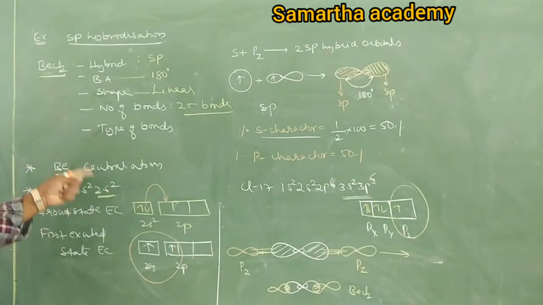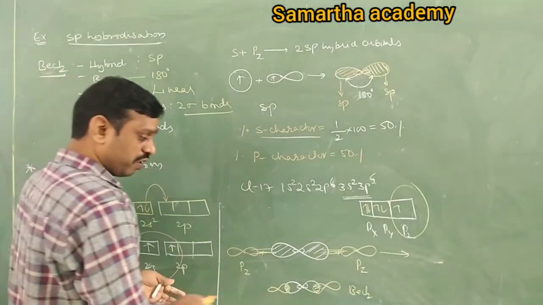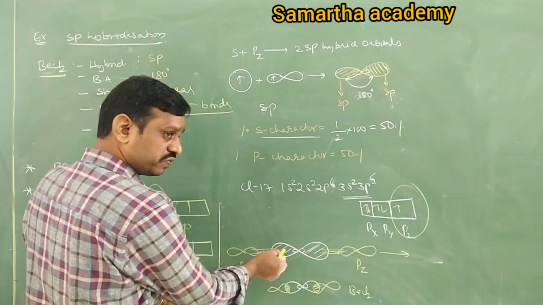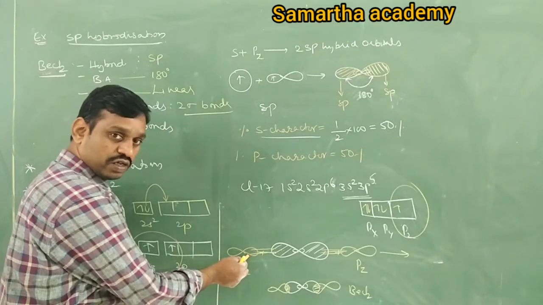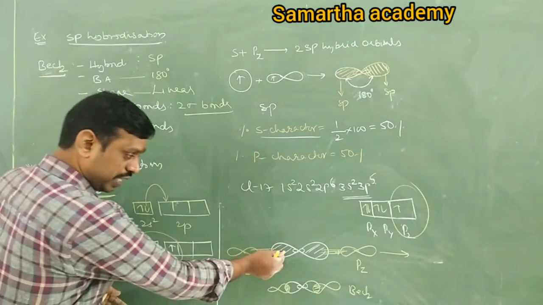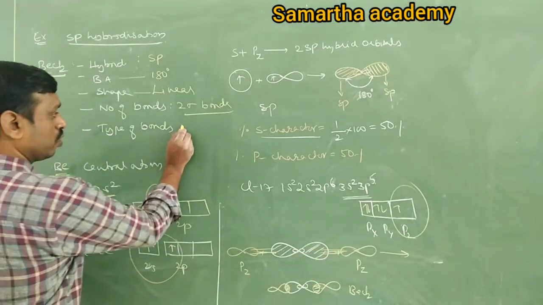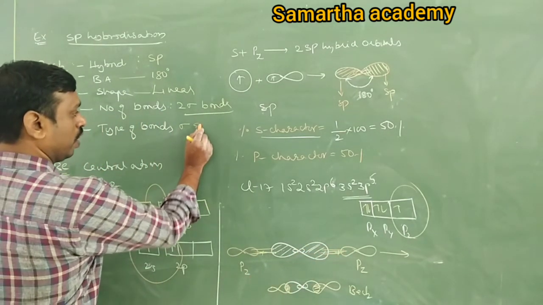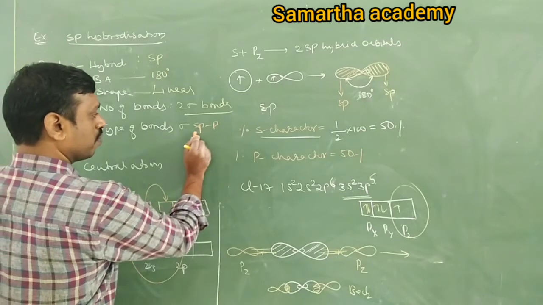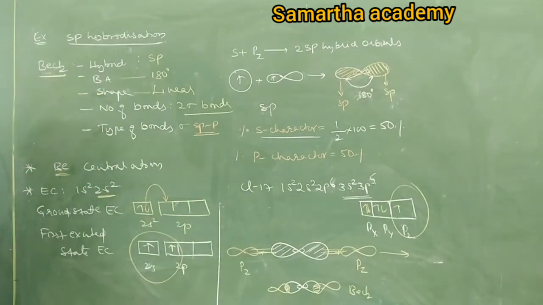Then what is the type of sigma bond? Which overlapping? sp with pz. It means there are 2 sp-p sigma bonds.